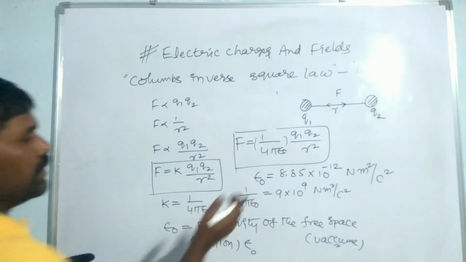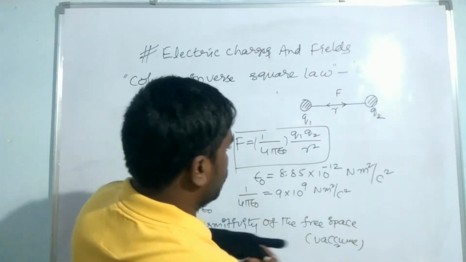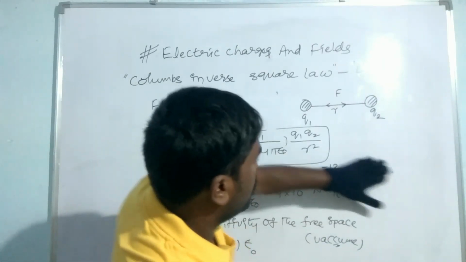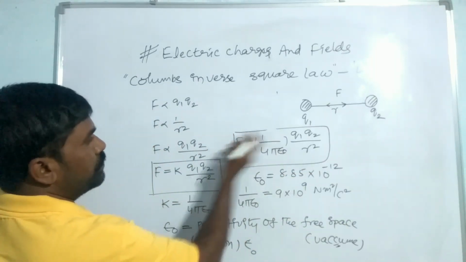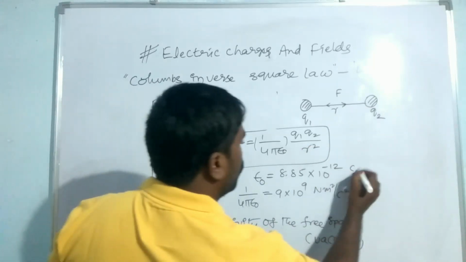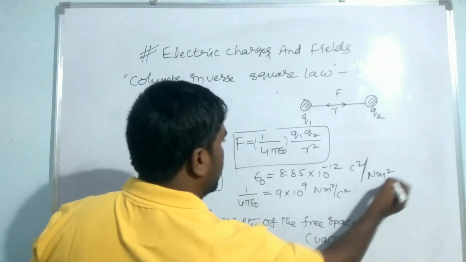The epsilon naught is in Coulomb square per Newton meter square. If epsilon is taken common, then Q1 Q2 by F R square is Coulomb square by Newton meter square. The units are also very important here.